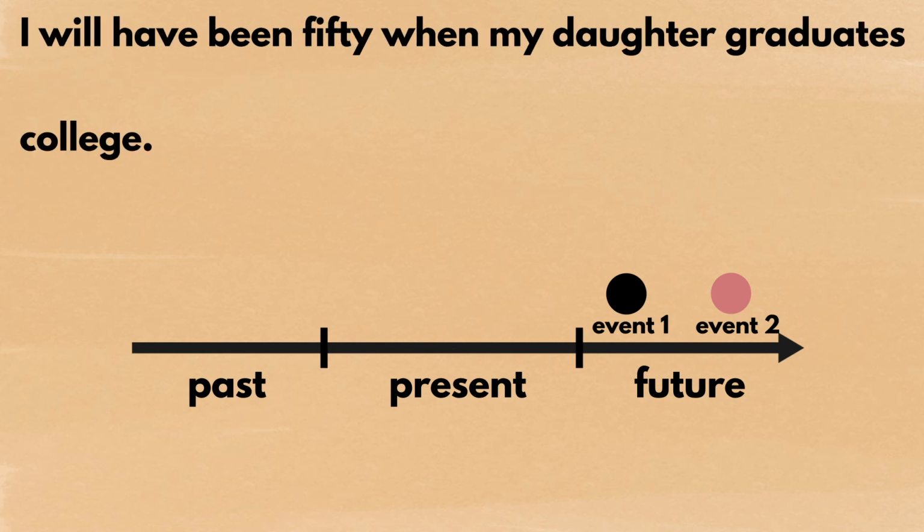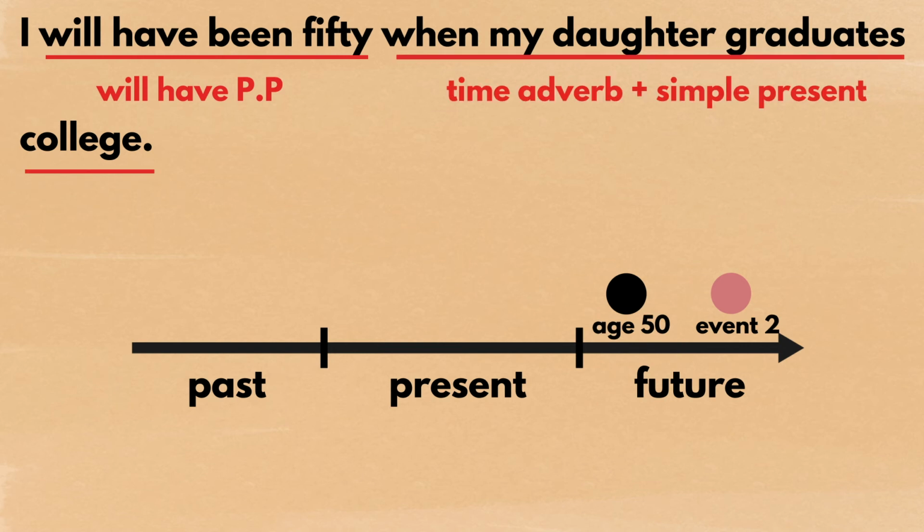Take the sentence, "I will have been 50 when my daughter graduates college." Because will have PP is used here, my reaching 50 happens first. Then, because I have time adverbs plus the simple present tense here, my daughter's graduation happens later in the future.